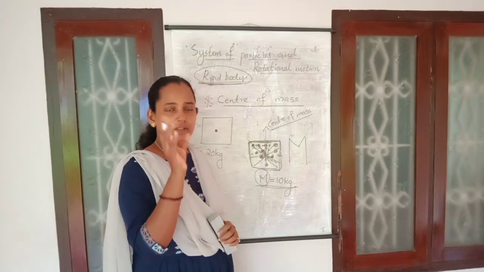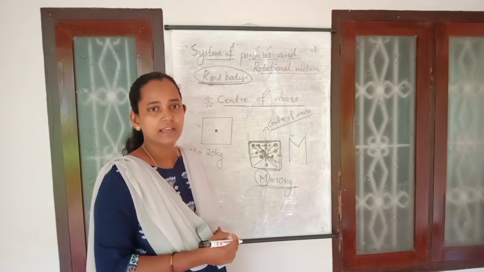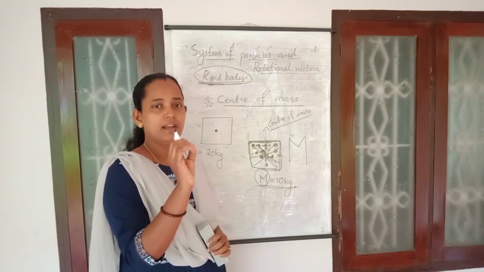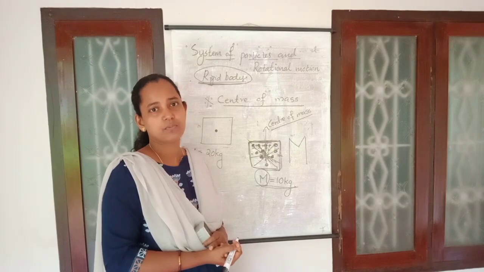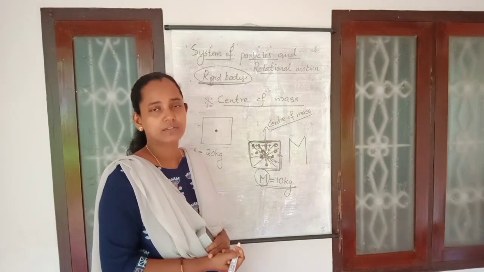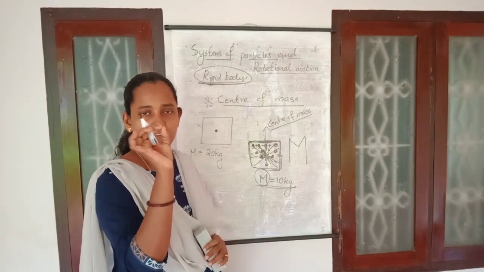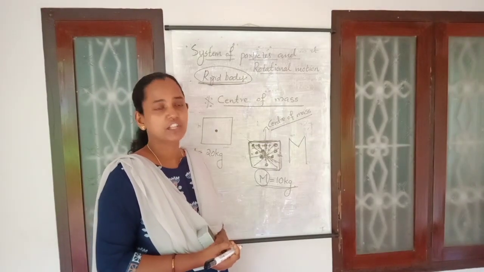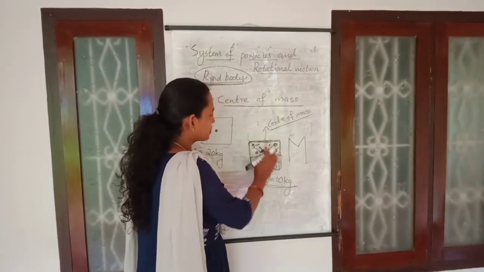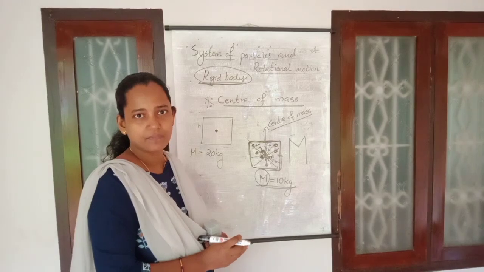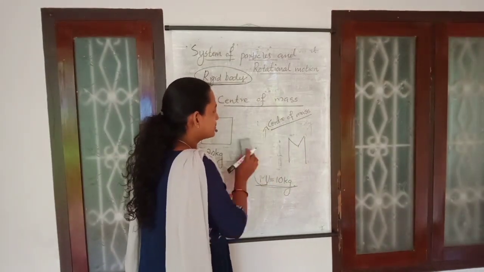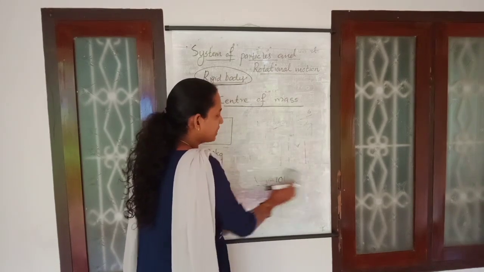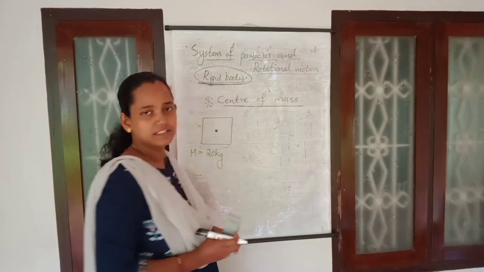But the statement that it is a point inside the body is not correct actually. There are some cases in which the mass of the body is supposed to be concentrated outside that body also. The center of mass location will vary with changes in the distribution of mass in that body. Whenever there is a change in the distribution of the mass of that body, there is a change in the position or location of the center of mass.